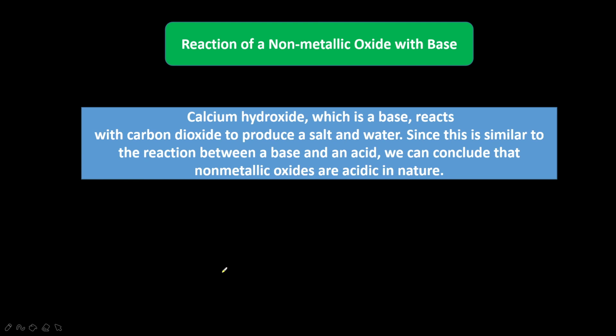Next, non-metallic oxides with a base: calcium hydroxide, which is a base, reacts with carbon dioxide to produce salt and water. Since this is similar to the reaction between a base and an acid, we can conclude that non-metallic oxides are acidic in nature.